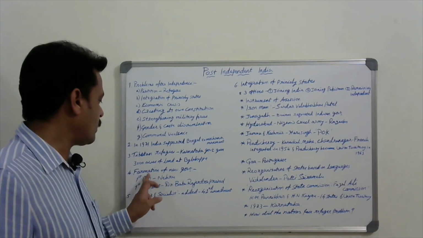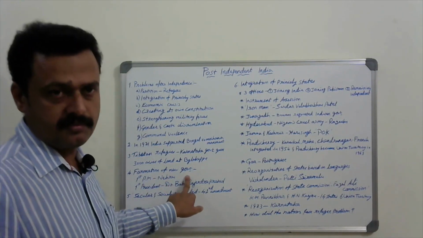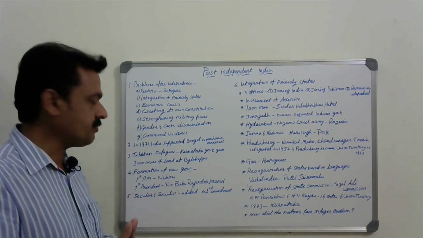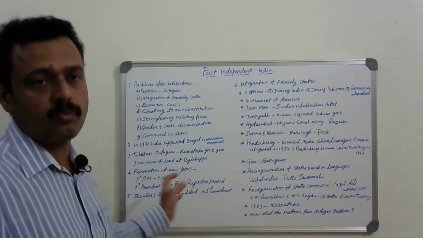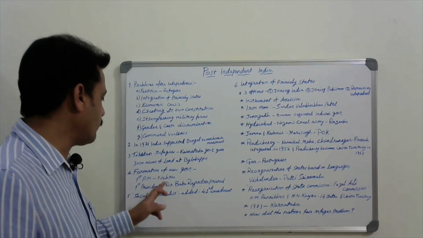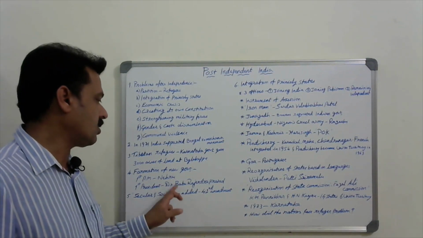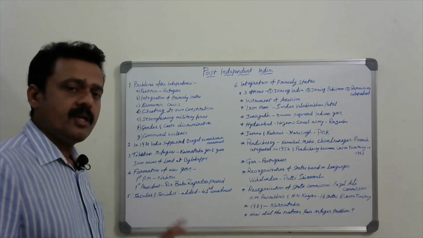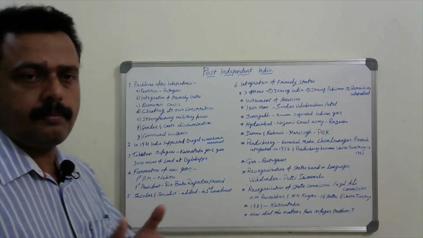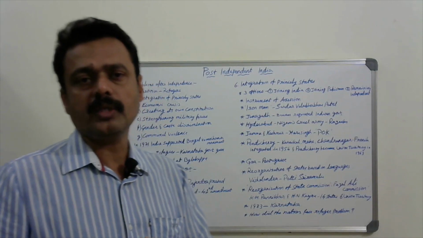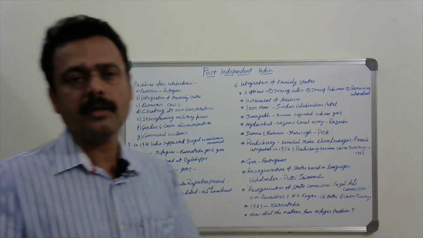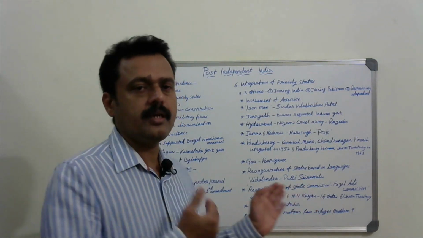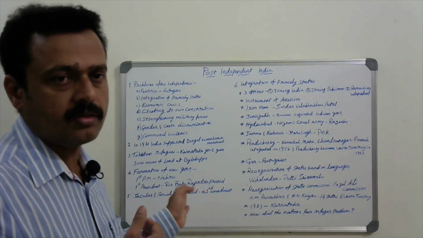Another one: formation of a new government. After its formation, the first Prime Minister was Jawaharlal Nehru, and the first President was Dr. Babu Rajendra Prasad. India prepared its own Constitution; the Constituent Assembly was formed, Rajendra Prasad was its President, and the Chairman of the drafting committee was Dr. B.R. Ambedkar.